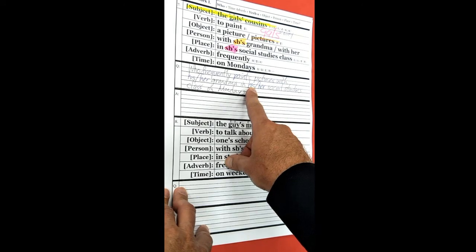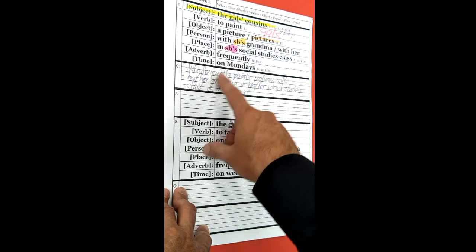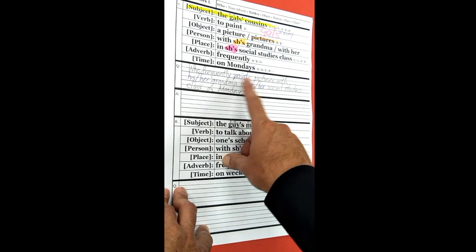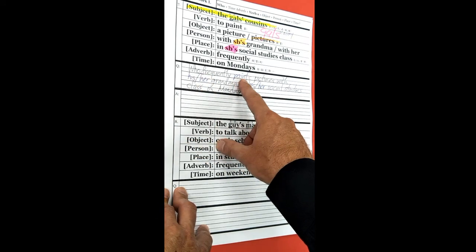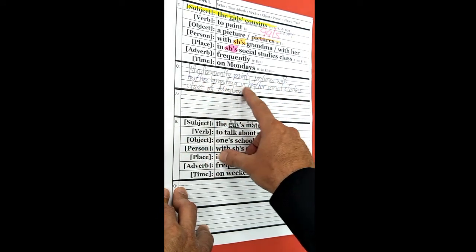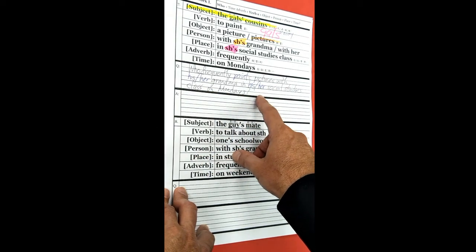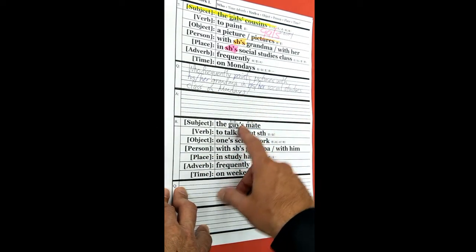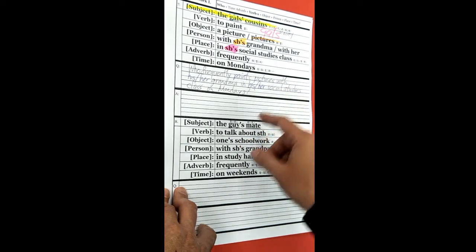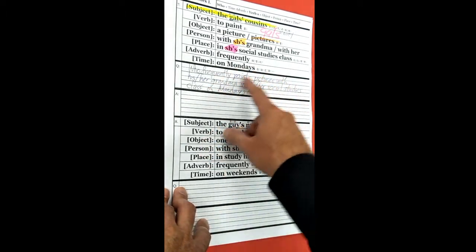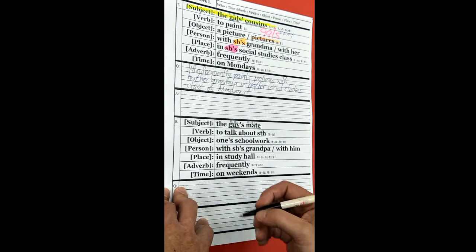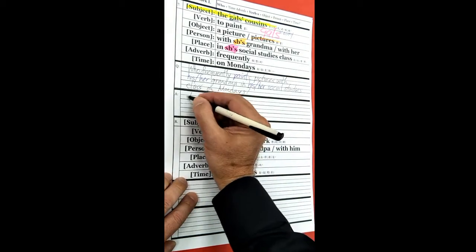Or maybe grandma is the helper. Maybe grandma helps the teacher. When you write down who frequently paints pictures with his or her grandma in his or her social studies class on Mondays, that means grandma is not the student. She's not a student in the social studies class. So I think this is the better answer. All right, let's answer the question.